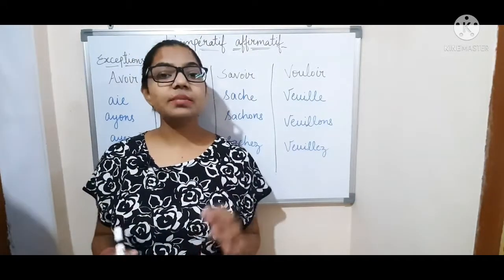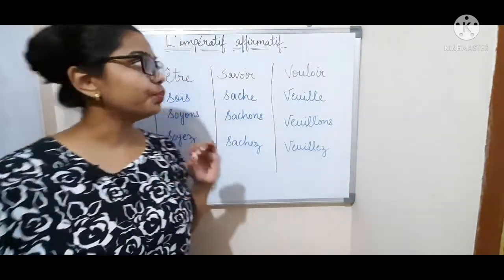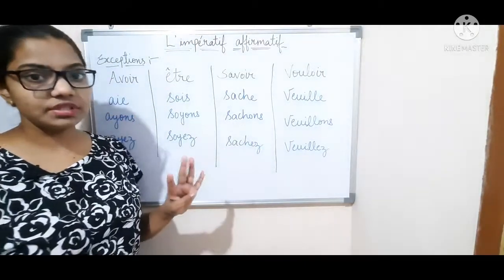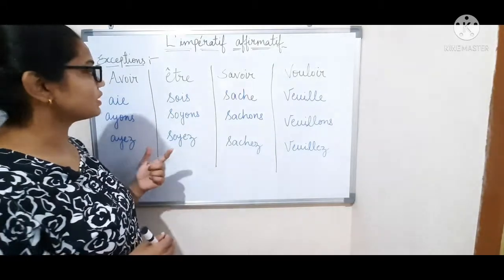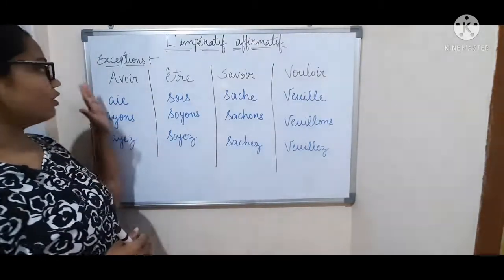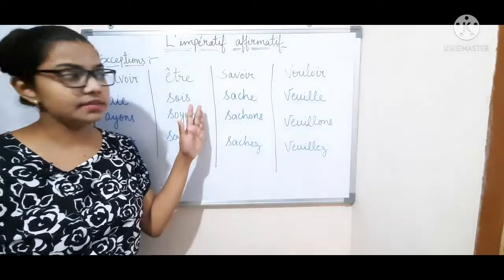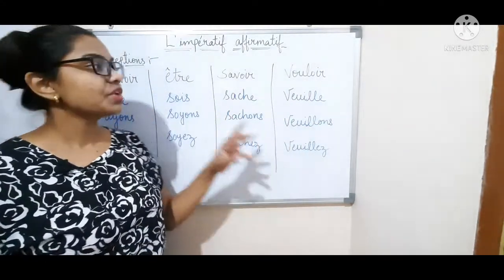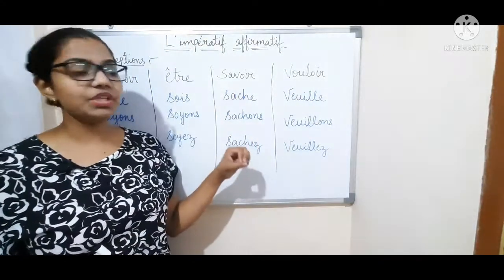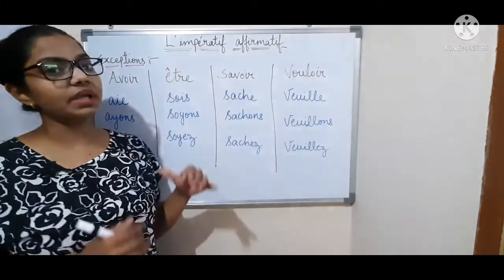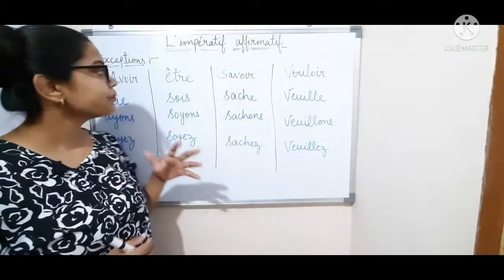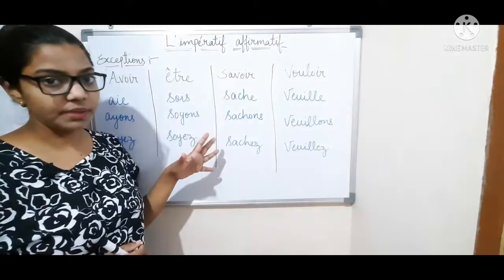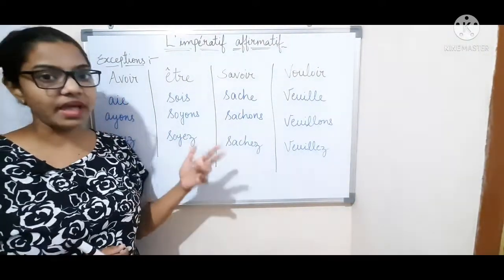Now we will learn some exceptions to make the imperative sentence. There are 4 exceptions in French to make the imperative. Number 1 is avoir, second is être, third is savoir and fourth is vouloir. So there are 4 verbs which have exceptions to make the imperative sentences. Number 1 is avoir. Avoir means to have.